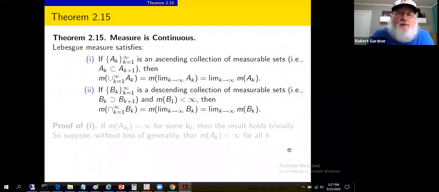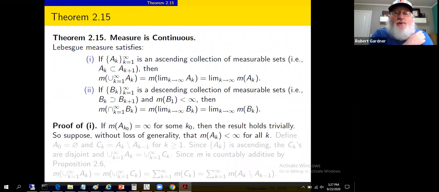So let's prove both parts of this. First, let's deal with the ascending sequence of sets. If the measure of any of these A sub k's, say A sub k sub 0, equals infinity for some k sub 0, then it's a trivial result.